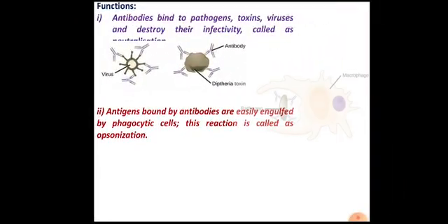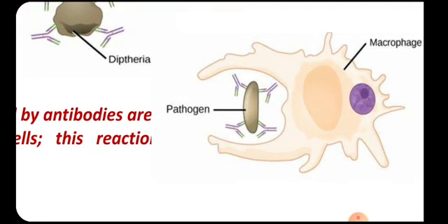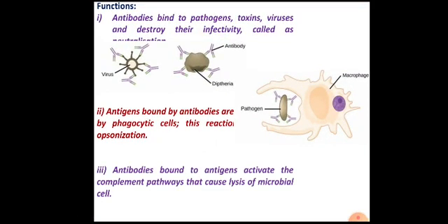This opsonization is like this. You can see that this is an antigen antibody complex. The pathogen is trapped by antibodies, and further this antigen antibody complex is then engulfed by macrophages, which leads to their further destruction.